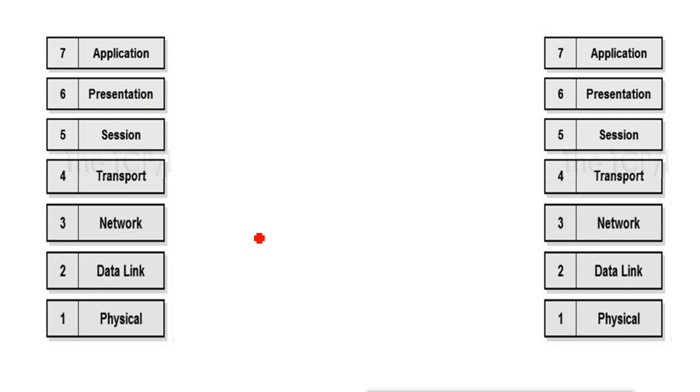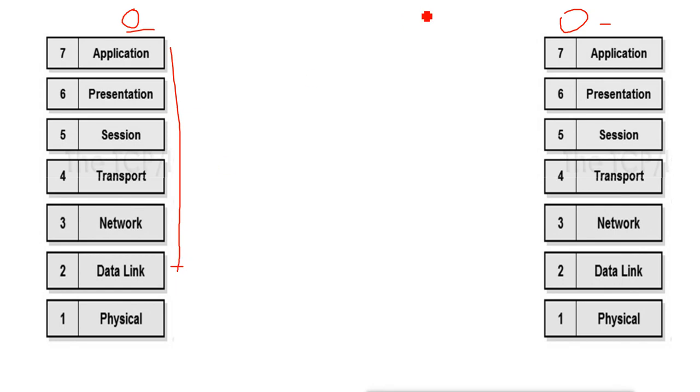Now suppose some machine wants to send data to some other machine, like this machine wants to send data to this machine. The data will go down through these layers. When it reaches the data link layer, this machine has to add the source and destination MAC addresses here. The source MAC address it knows because it is its own, but the destination MAC address it does not know, and we don't type the destination MAC addresses.